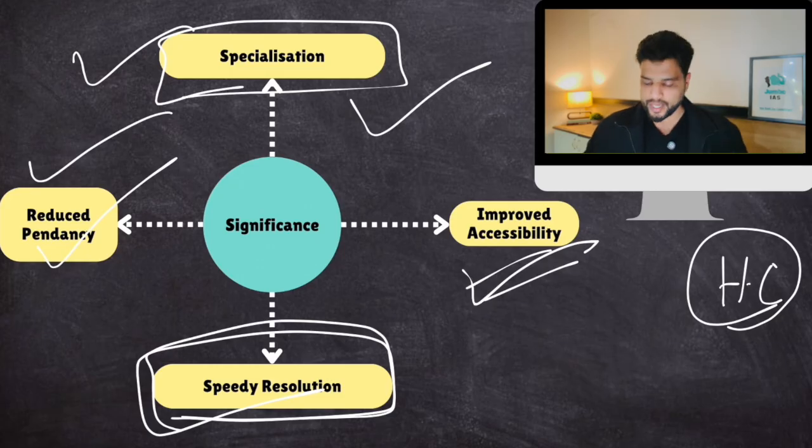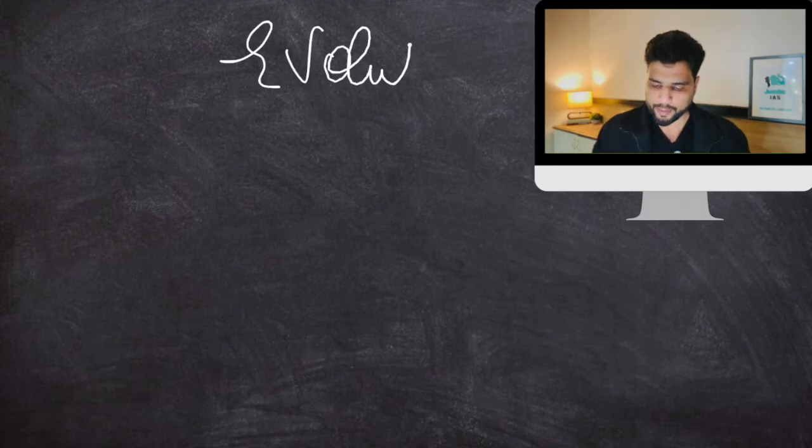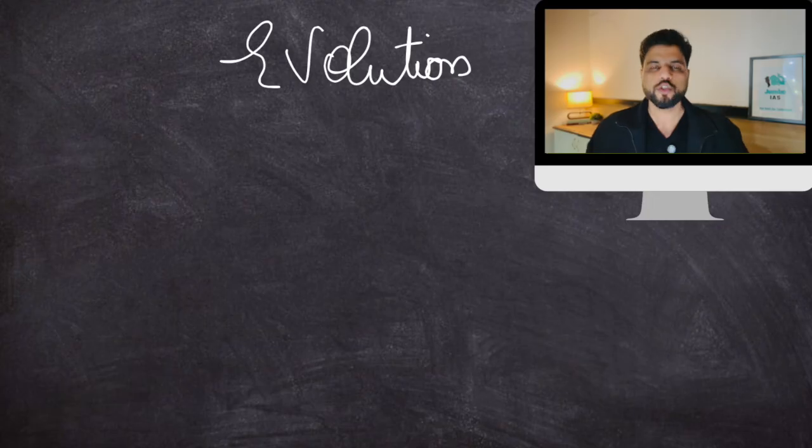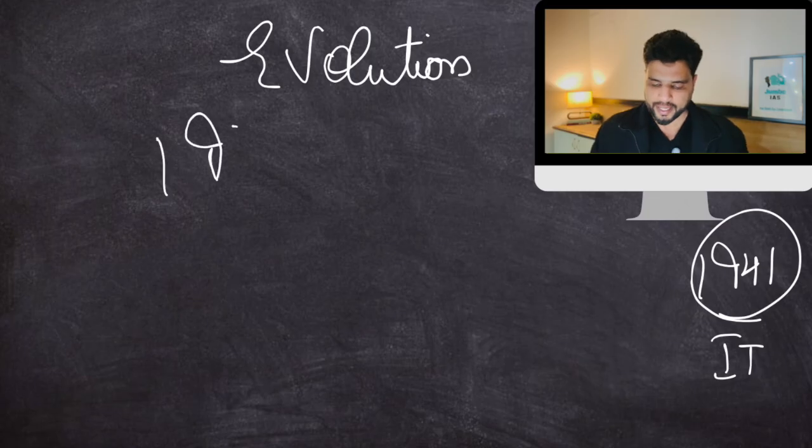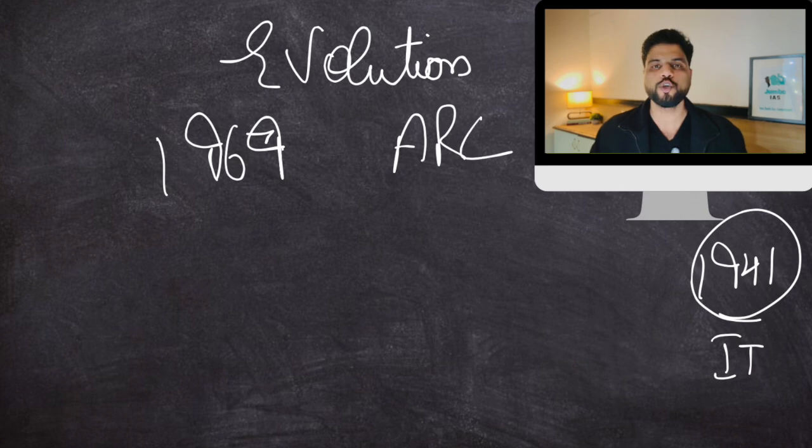By the way, in your notes, I have also mentioned the evolution of tribunals in India. The first tribunal in India was in 1941 during British rule, the Income Tax Tribunal. After that, in 1969, the First Administrative Reforms Commission said that we should have tribunals.